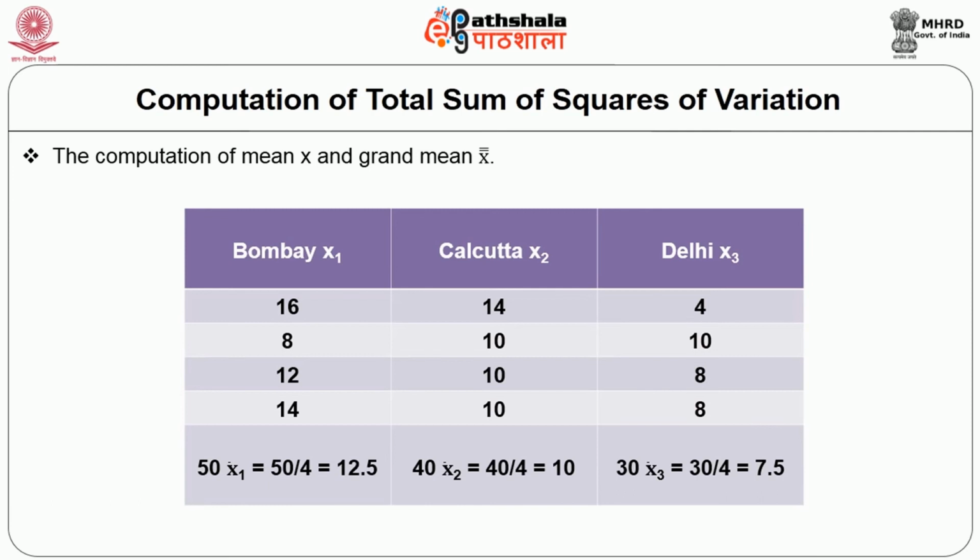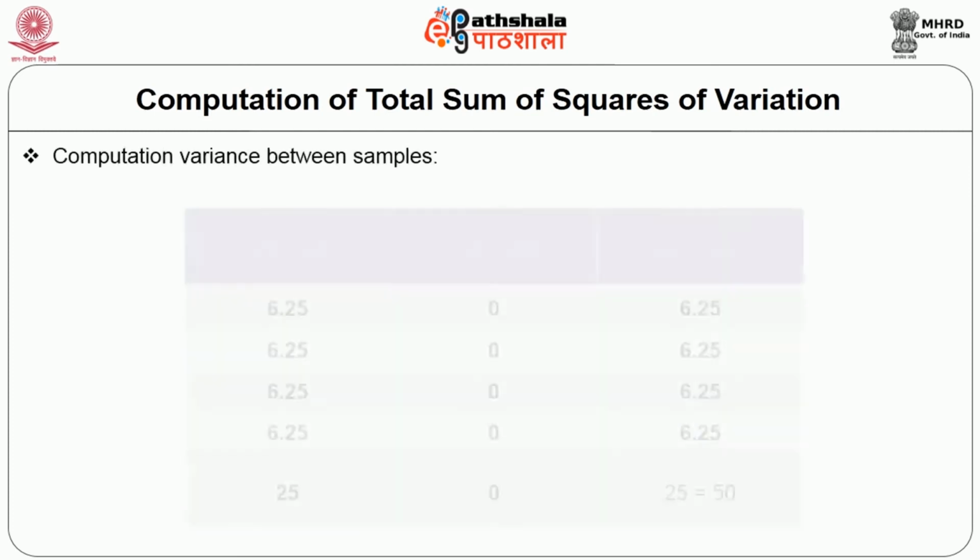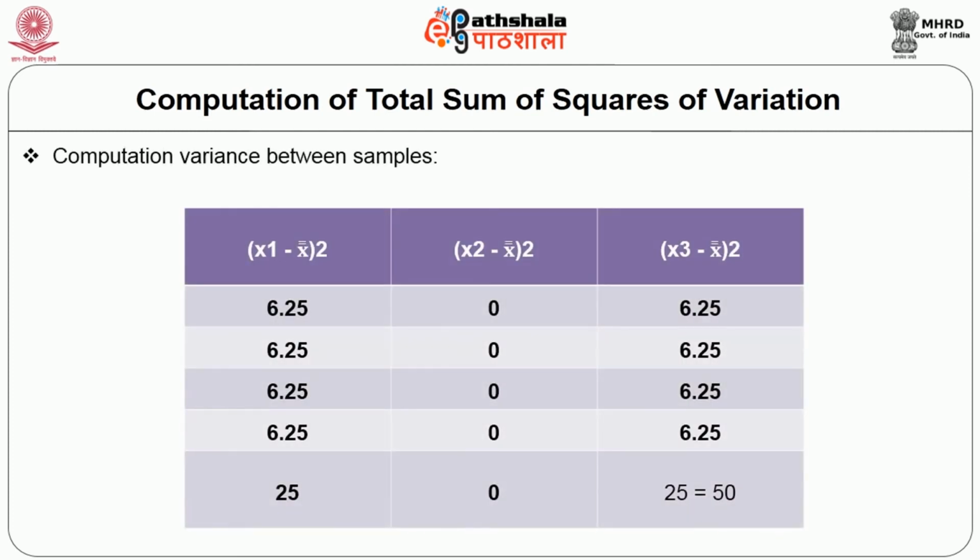Grand mean is equal to (x1 bar plus x2 bar plus x3 bar) by 3. So that is equal to (12.5 plus 10 plus 7.5) by 3, which is equal to 10. Then computation of variance between samples is given in the following table.